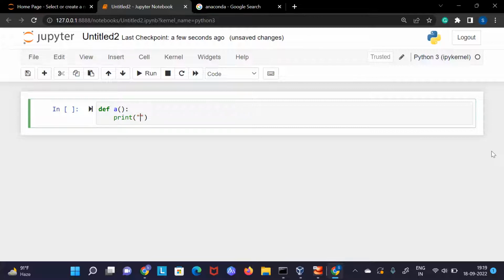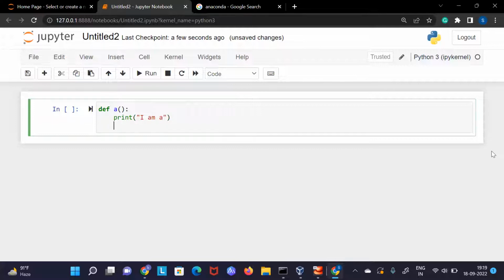Let's say here I have written "I am A" or something like that, and then it is doing some more tasks. We have written a complete algorithm of thousands of lines. Let's say this is a function which we have created.